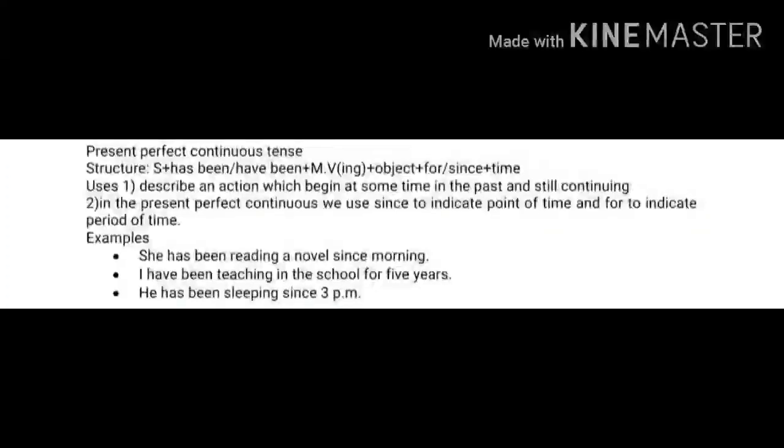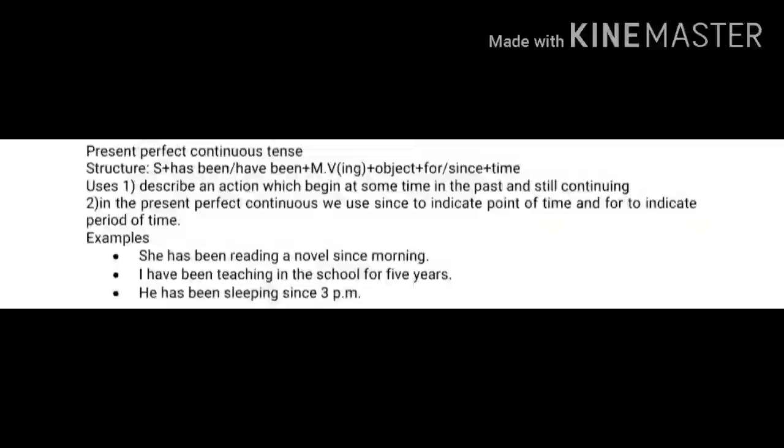If the time is mentioned, then only we use for and since. Now the usage: it is used to describe an action which began at some time in the past and is still continuing, because it is continuous and perfect also. So the action that started at some time in the past and is still continuing will be a present perfect continuous tense sentence.